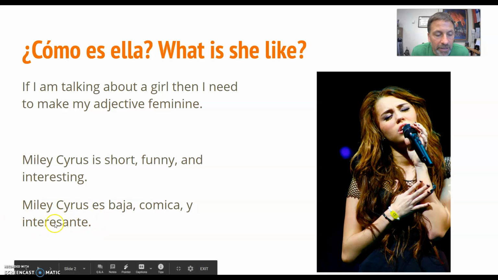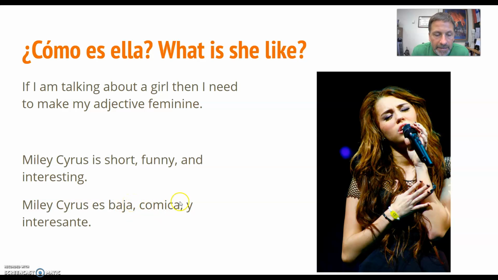Interesante is a neutral adjective. So I had to change my adjective from being bajo to baja. Okay, and this is cómico or cómica. So make sure you're paying attention to that this week as we go through and start describing people.